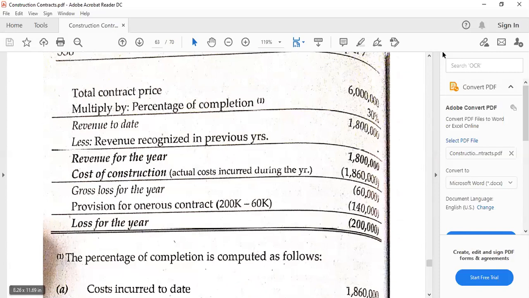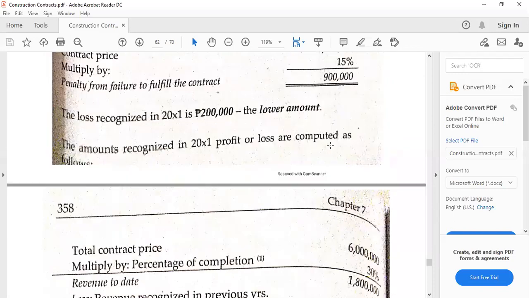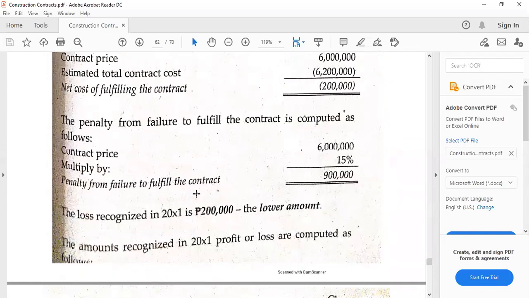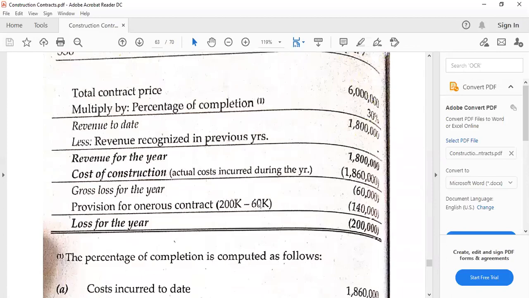So we have to respect method 2 then, because the loss for the year would be, for example, the value here, which is really the loss. And then let's just say that in the example here, the penalty is, let's say, 100,000. This means that the provision is the difference of 100,000 and the loss. So that's going to be 40,000 only for the said provision.